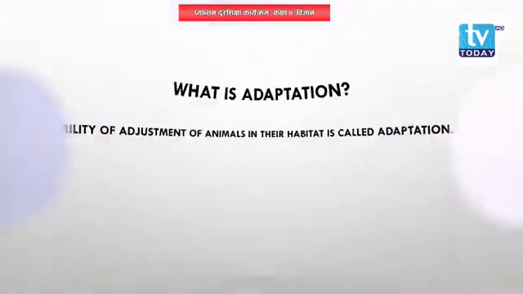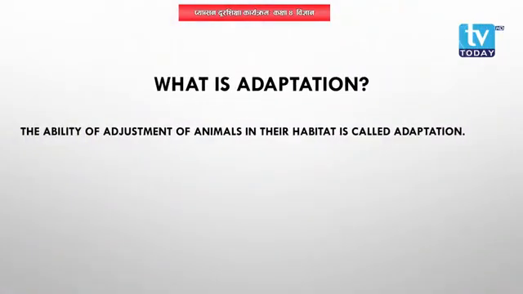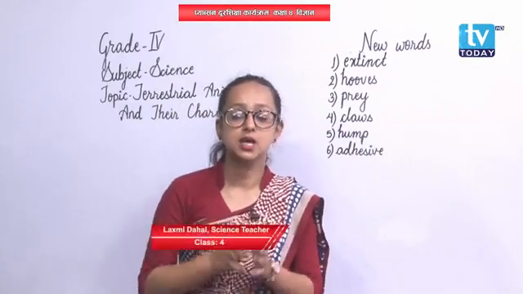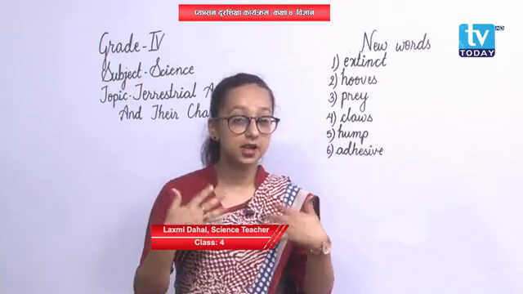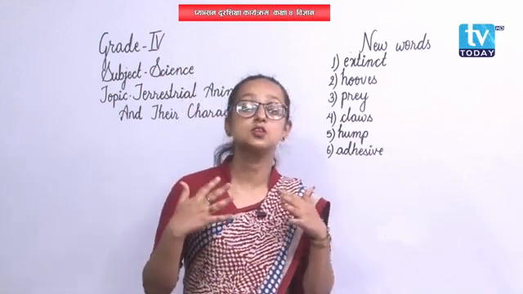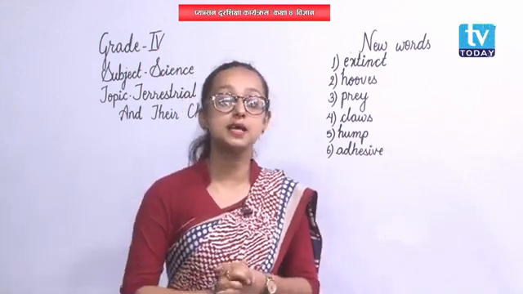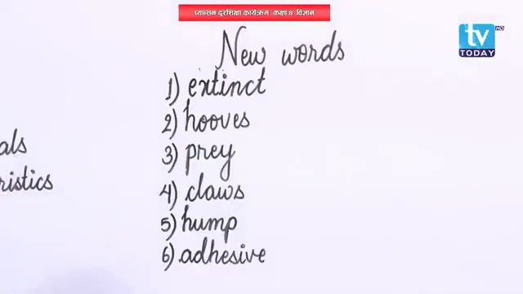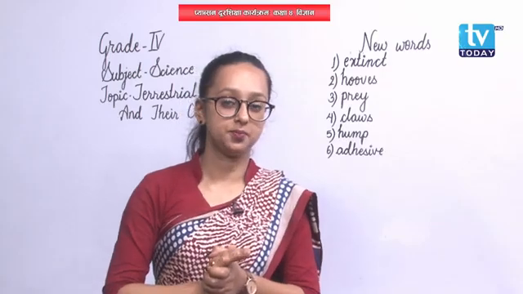Okay? Animals need to survive in a certain environment. They need to be adjusted in their habitat. So the ability of animals to adjust in their habitat is called adaptation. If animals do not adapt in a certain environment, then they will start becoming extinct. They will slowly disappear from the earth. As we have discussed, extinct means no longer in existence. Now they are not there.